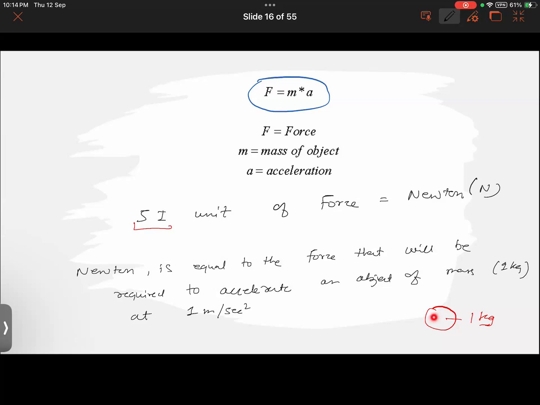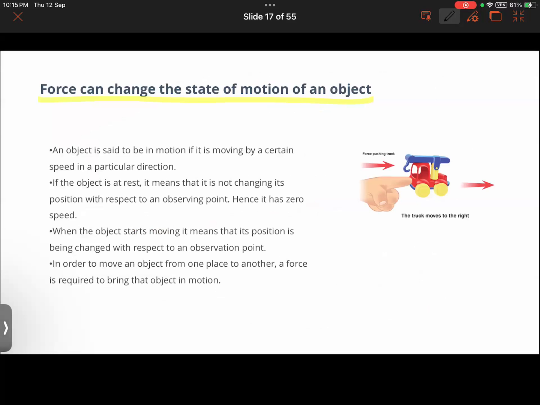Yes, sir. You are provided with an object of 1 kilogram, and I am asking you to accelerate this object with an acceleration of 1 meter per second square. The amount of force that you will have to apply on it, the amount of energy that you will have to apply, that will be called 1 Newton. And this is the SI unit used for the measurement of force. Hope it should be clear.